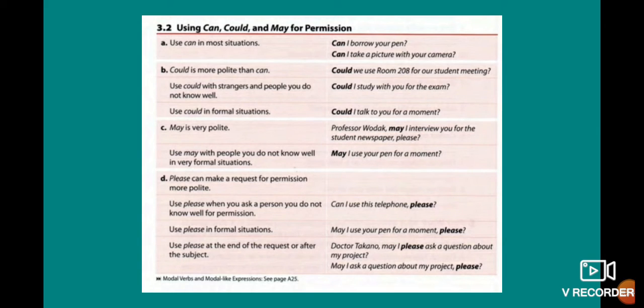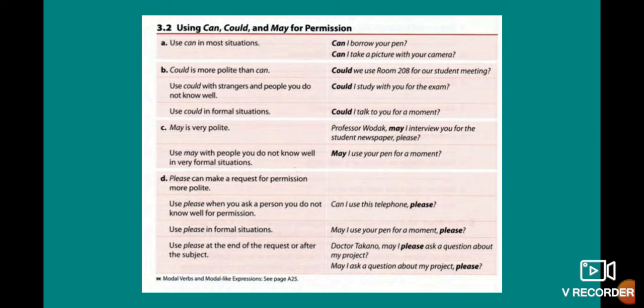Then we have the use of may, that is very polite. Professor Wadak, may I interview you for the students' newspaper, please? This is very polite. Use may with people that you don't know well in very formal situations. May I use your pen for a moment? Maybe if you go to an enterprise, or if you interview a teacher, you use this kind of modal.